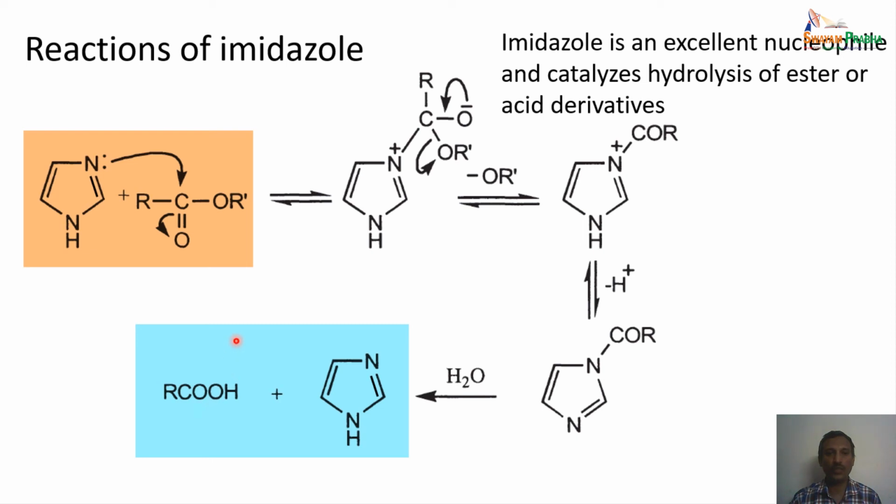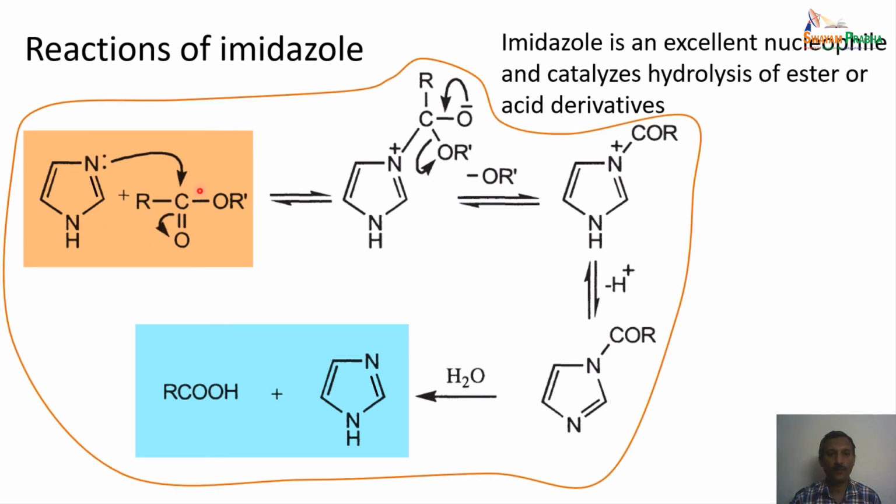So this is the overall reaction, and in this reaction imidazole hydrolyzes the esters very effectively. The overall reaction is that a carboxylic ester or acid derivative is converted to carboxylic acid by reaction with imidazole.